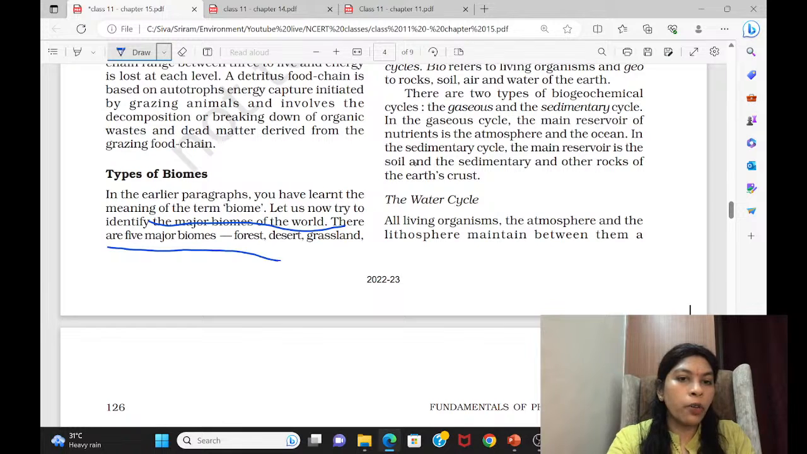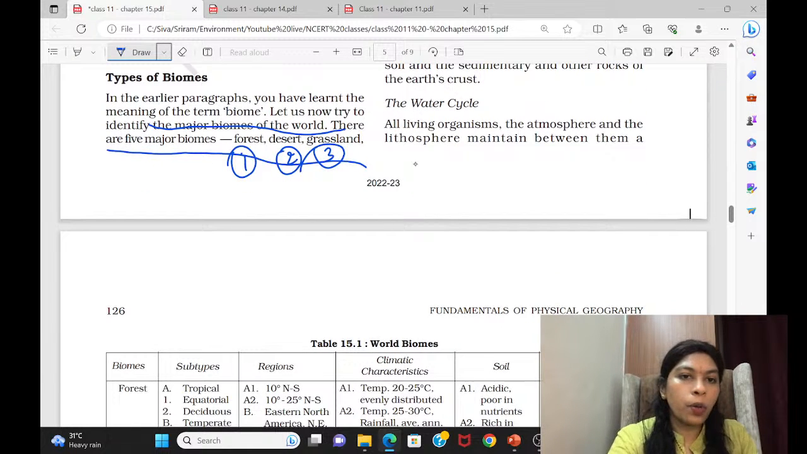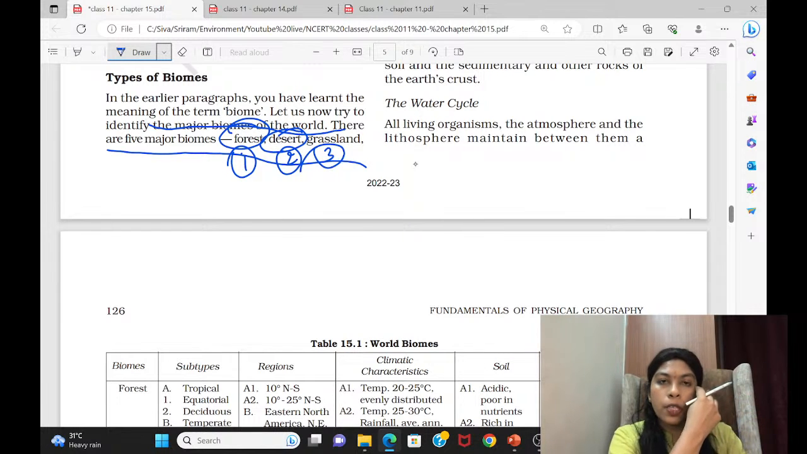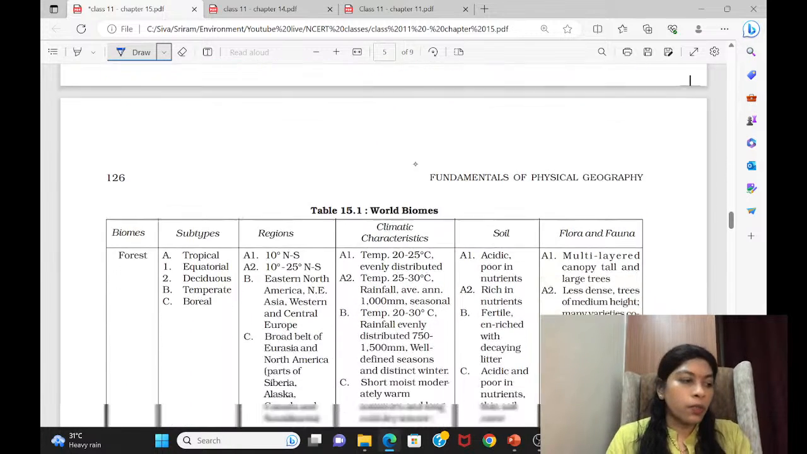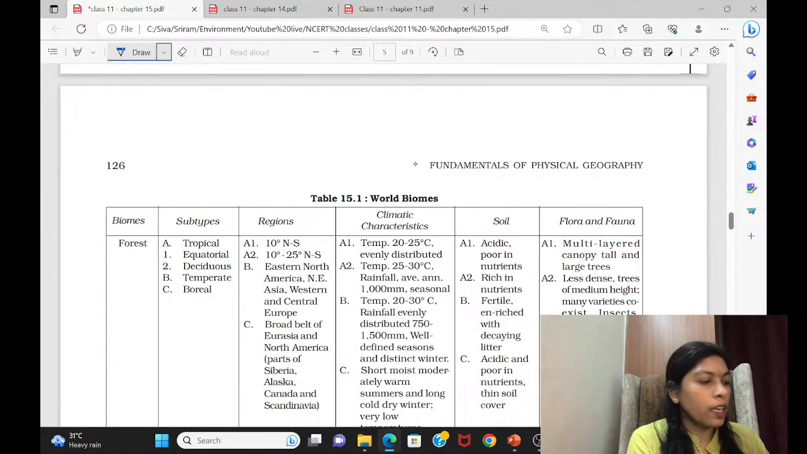See, there are 5 major biomes like forest, desert, grassland. In this, if you are seeing, UPSC is always focusing on forest, sometimes on desert. Okay, the conservation, desertification, these things they are focusing. Grasslands, very rarely you get the question, right? So far, no questions have come, and so very rarely you get a question.